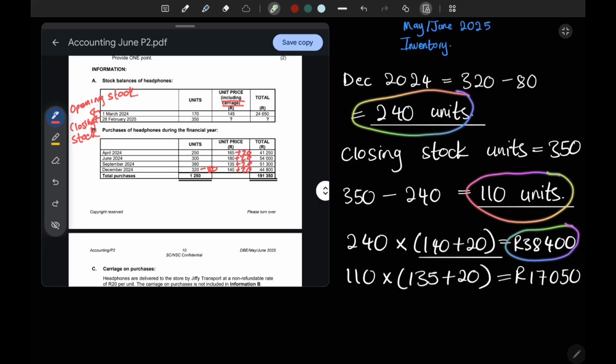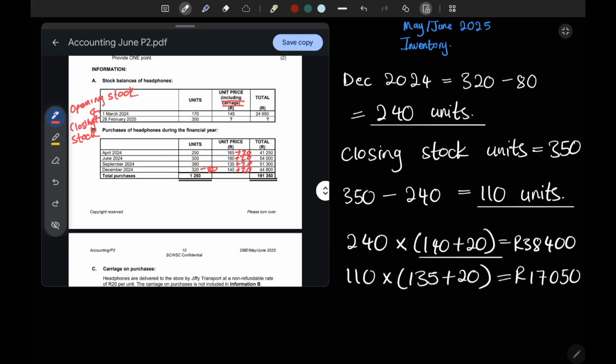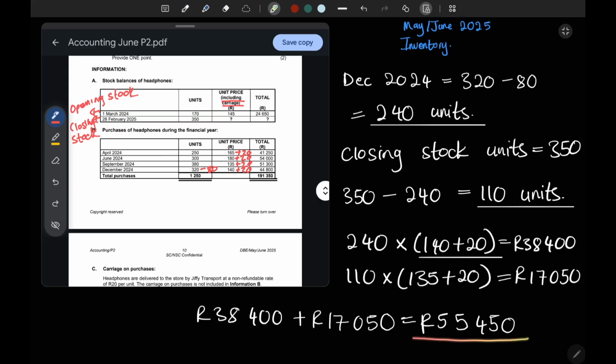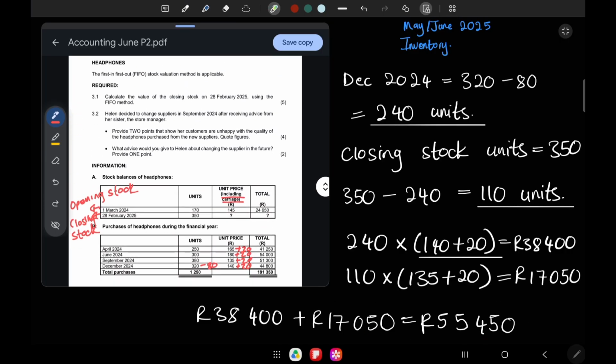We then have 38,400 and 17,050. We aren't done. We still need the value of our closing stock. Remember, in inventory, we want to find the value. So this will be 38,400 plus 17,050, which is this plus that. And your final amount should be 55,450. This is the value of the closing stock. This is how you find the value of the closing stock under FIFO when you're given the closing stock units.